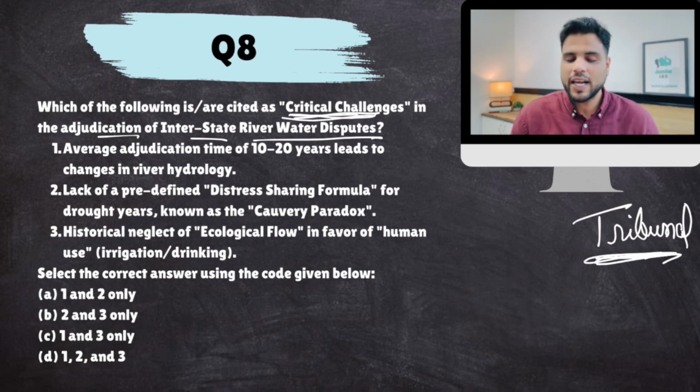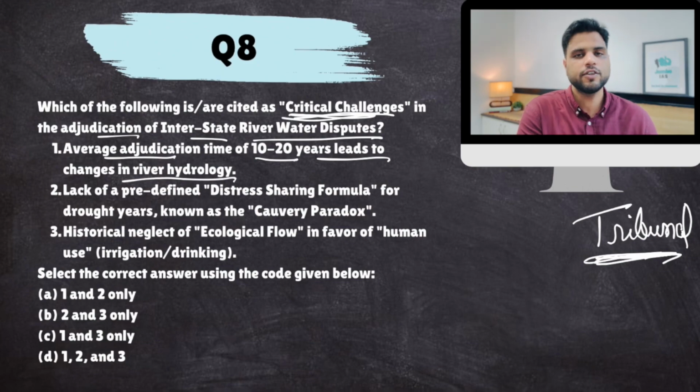So what are the critical challenges? Why is this not a successful thing? Average adjudication time of 10-20 years leads to changes in river hydrology. The river changes its course, the amount of water also changes. But the average time when this case gets settled is 10 to 20 years.